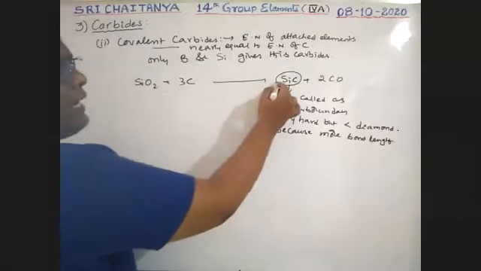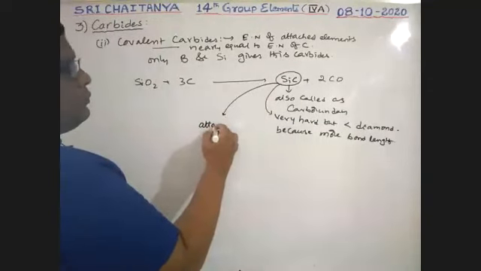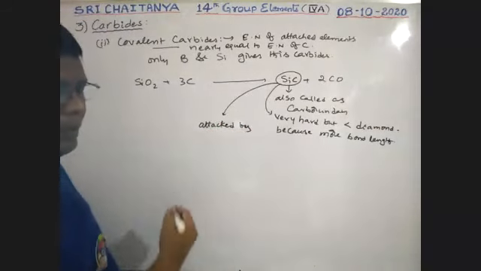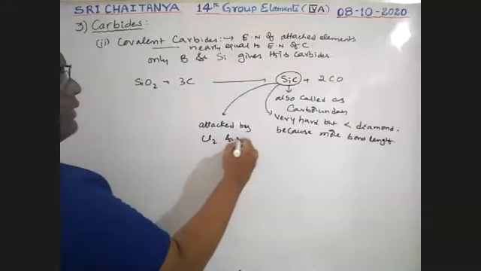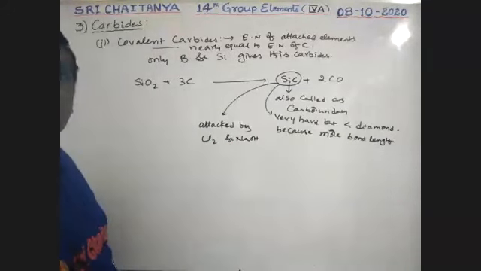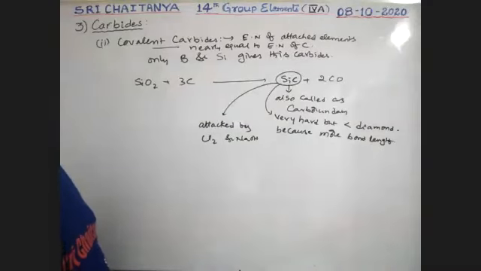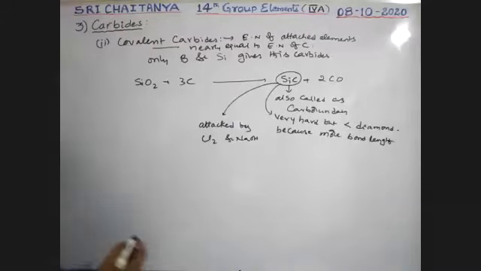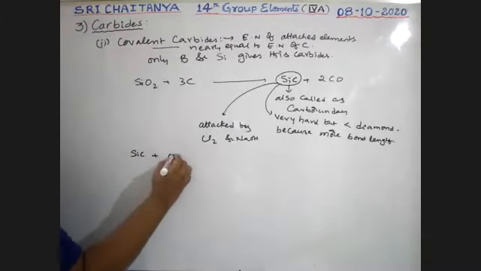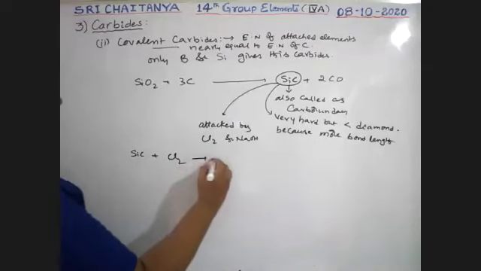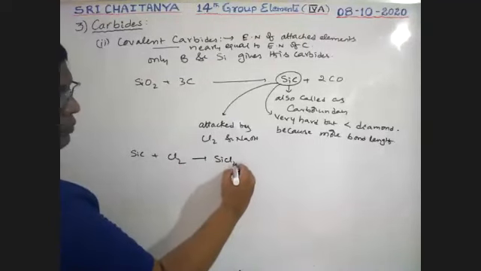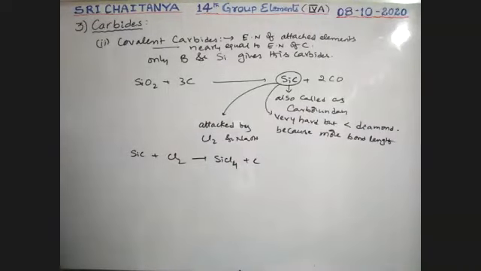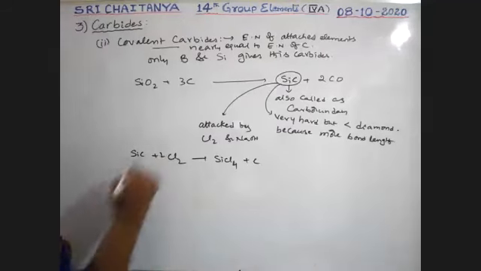Next, it is attacked by chlorine and NaOH. That means it reacts with chlorine and NaOH. When silicon carbide reacts with chlorine, that gives silicon tetrachloride plus carbon. So it is 2Cl2.